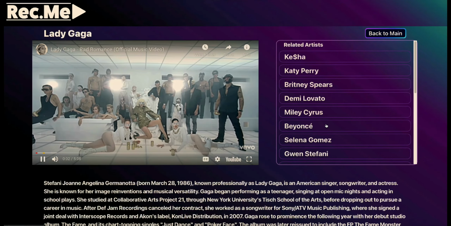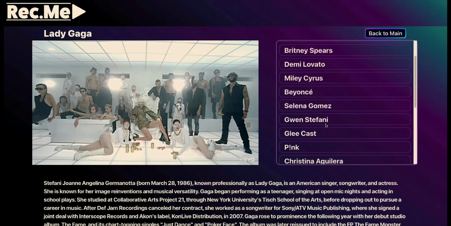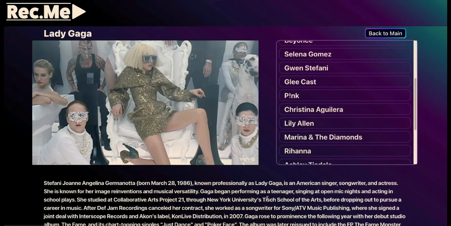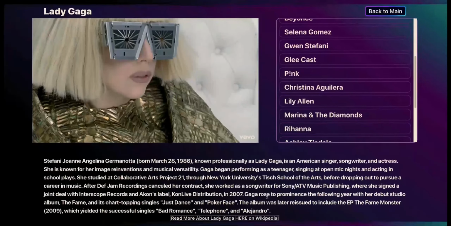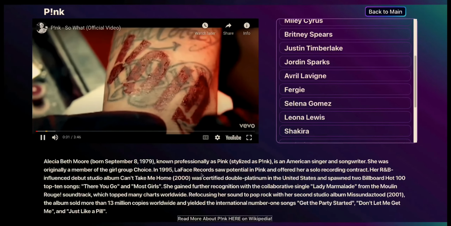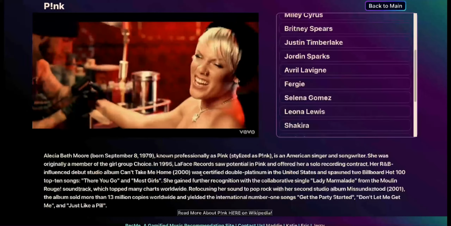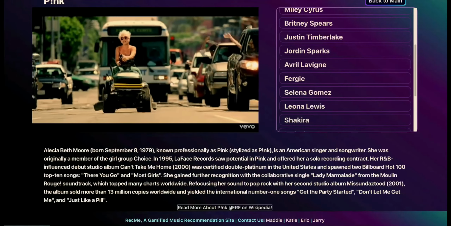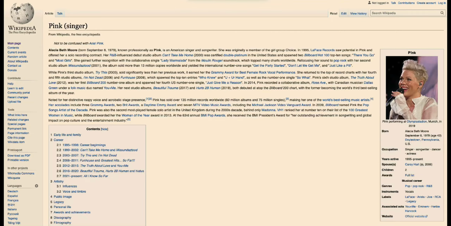Once on this page, you can view a selected music video or compilation, scroll through a list of their related artists, and even read their bio. Clicking on one of their related artists will direct the single page over to that artist and refresh all of the info on the page. If you want to learn even more about them, you can click through directly to their Wikipedia page.